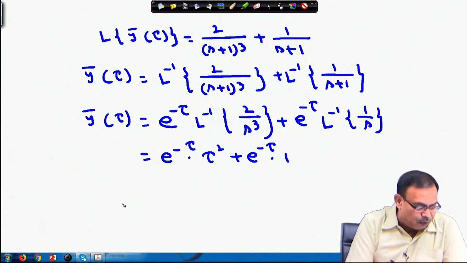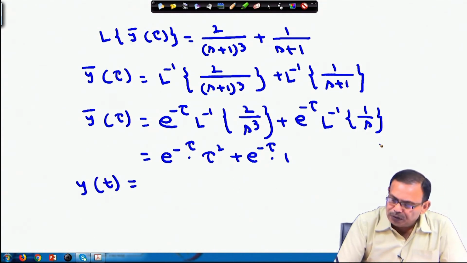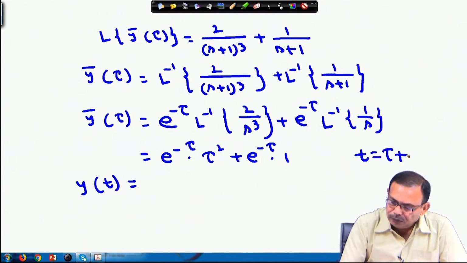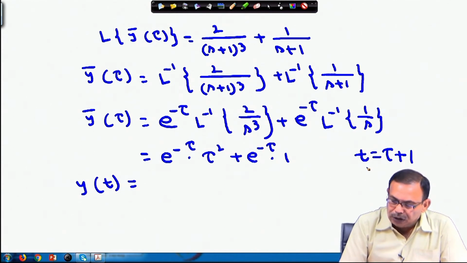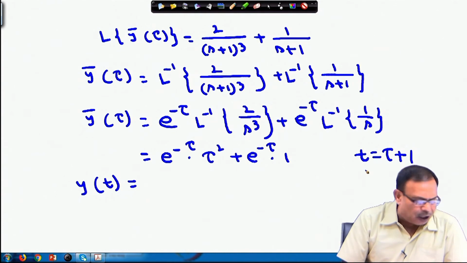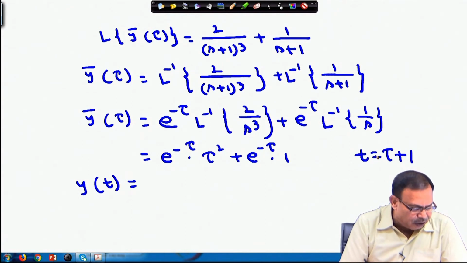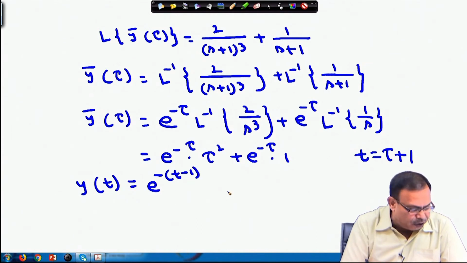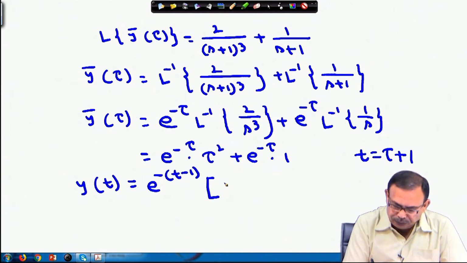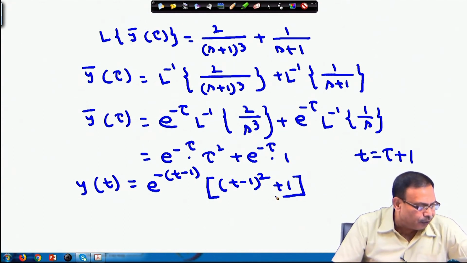So, once I obtain y tau, then I can find the value of y t. What I have assumed is t equals tau plus 1. So, t equals tau plus 1 since we have assumed, so your tau will be t minus 1. So, y t equals e power minus (t minus 1) into (t minus 1) whole square plus 1. You will obtain the result as this one.